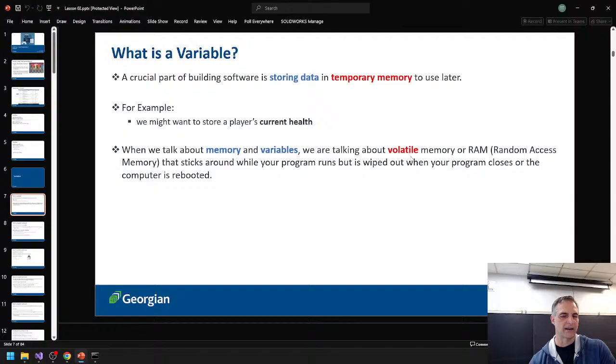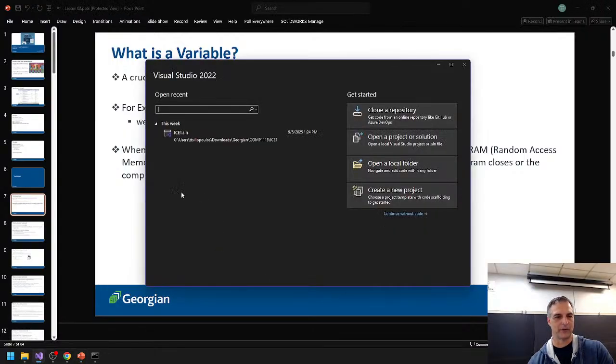This memory is volatile. It's called RAM, random access memory, which is what it came from. As soon as you turn off your computer, if you stored something in a variable, it's gone. As long as there's electricity running through your machine and your program's still active, your variable's still there. I could talk about this all day, but it's way more instructive to do things in Visual Studio, so let's pull it up, because watching me talk about PowerPoint would be boring.